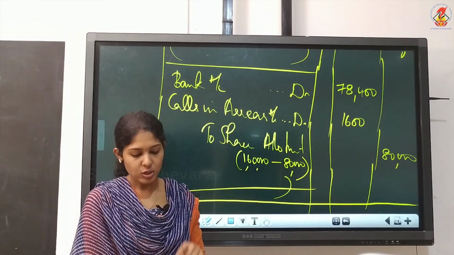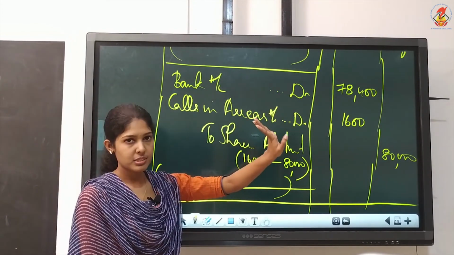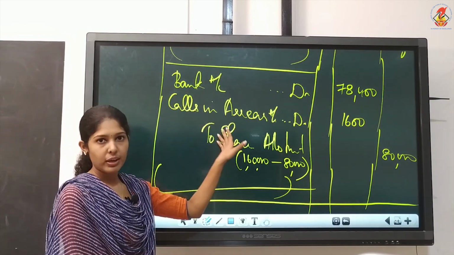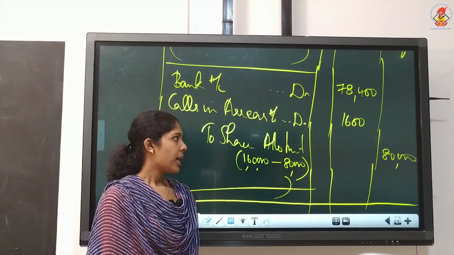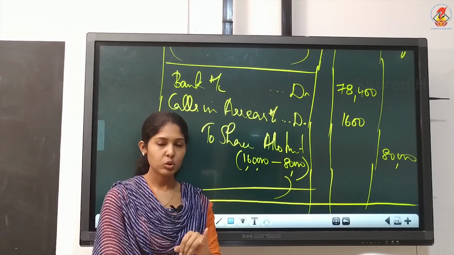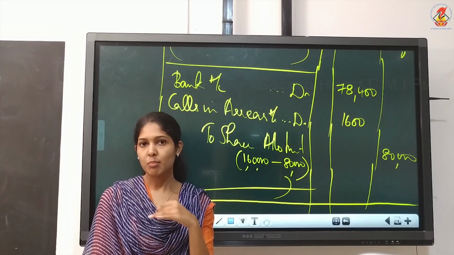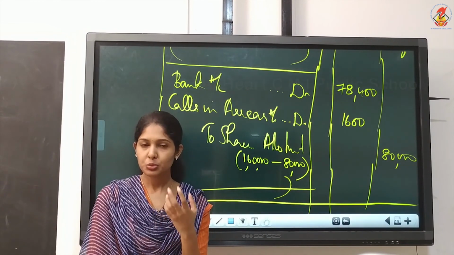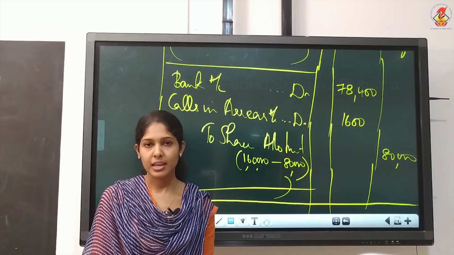In your textbook they haven't written calls in arrears, but their bank figure is the same. They have deducted and taken the amount, but you must write calls in arrears. You must write like this itself. And this question is not so easy because of the company calculation, with that we did individual calculation also. So some more steps we added. So watch this video 2-3 times. It will take some time. Then you practice the assignment questions.